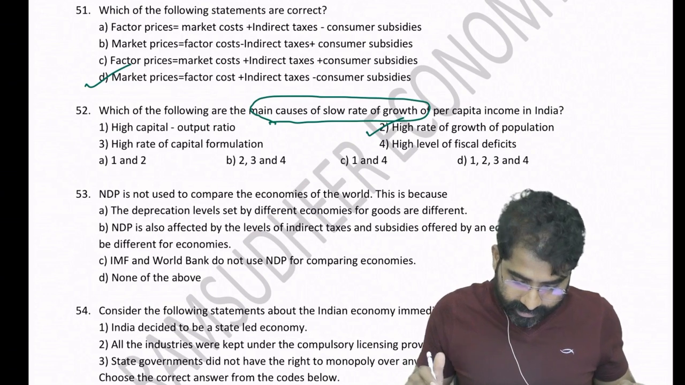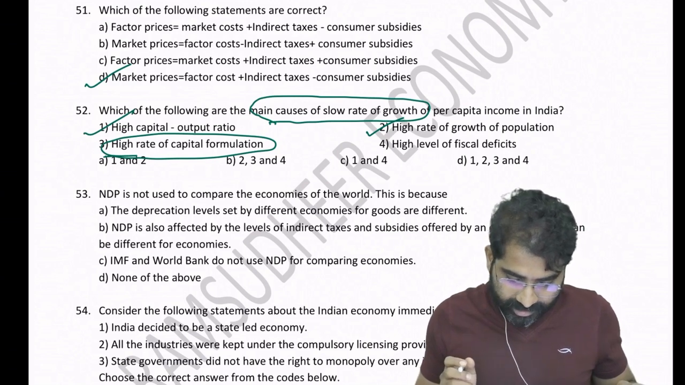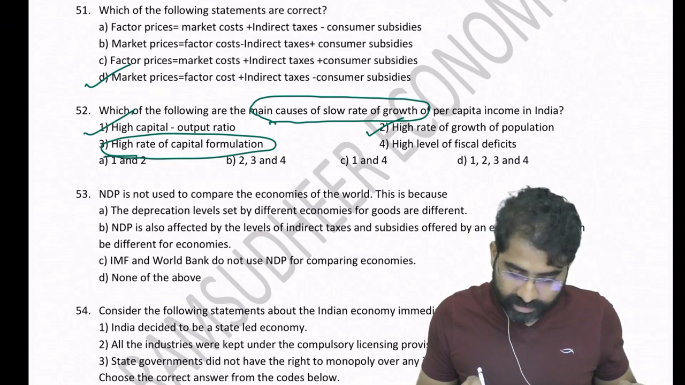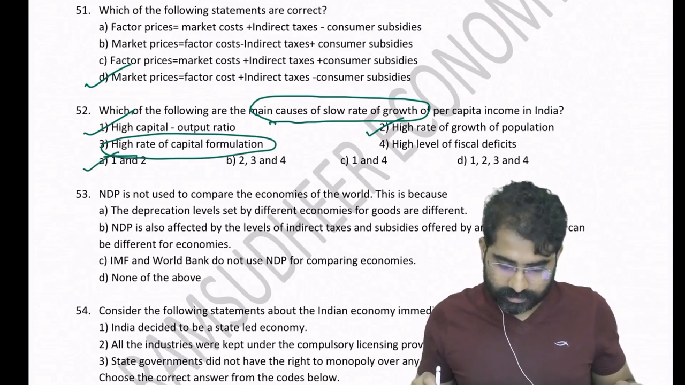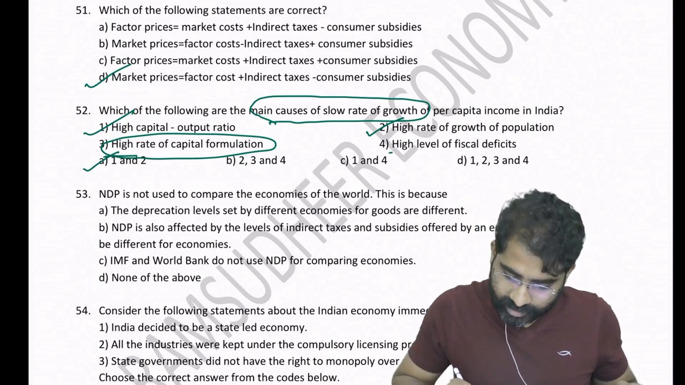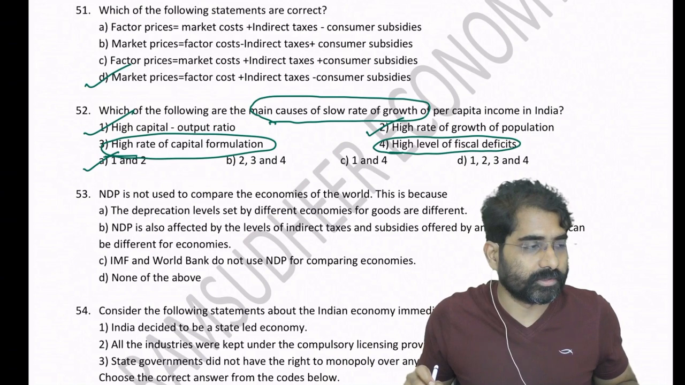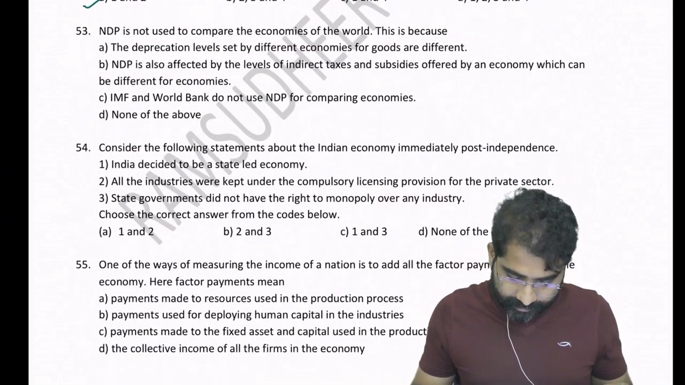Okay, then this is a positive thing, high rate of capital formation. Okay, now you have high capital output ratio. Okay, slow growth, high capital output ratio and high rate of growth of population. It can't be 1, 2 and 4 because you cannot come up with a direct link with respect to fiscal deficit also. And therefore, answer should be 1, 2 and 4. Go to 53.